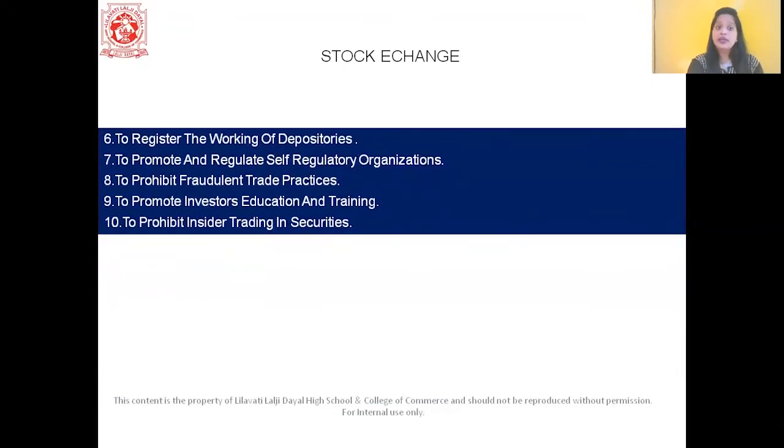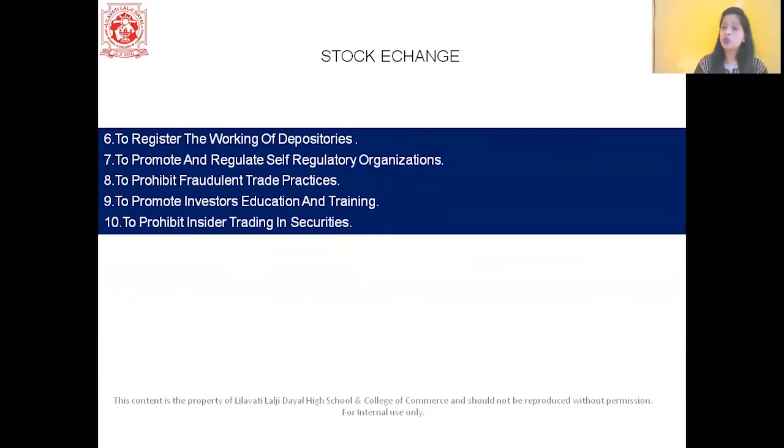Sixth, it registers and regulates the working of the depositories. Next, it promotes and regulates self-regulatory organizations. Eighth, it prohibits fraudulent trade practices. Ninth, it promotes investors' education fund. And the last one is it prohibits insider trading of securities. So insider trading is prohibited in stock exchange.